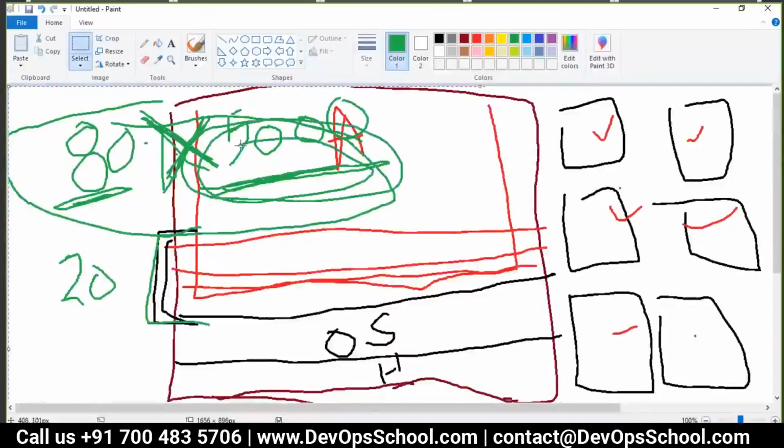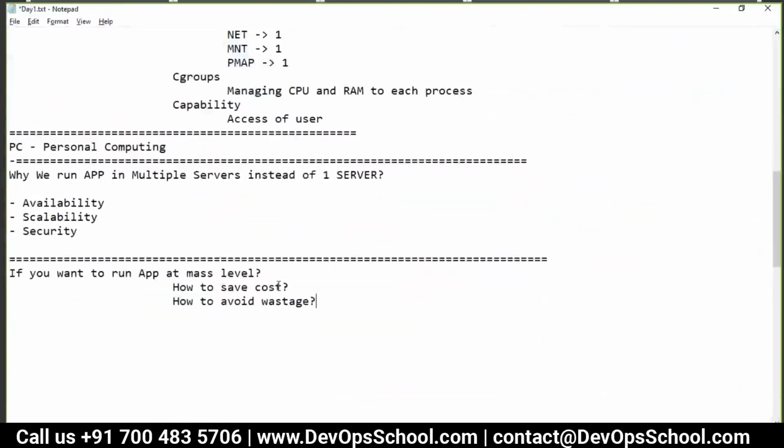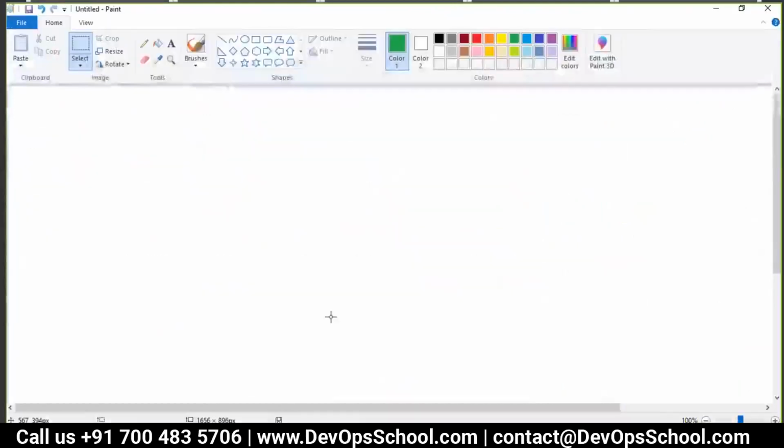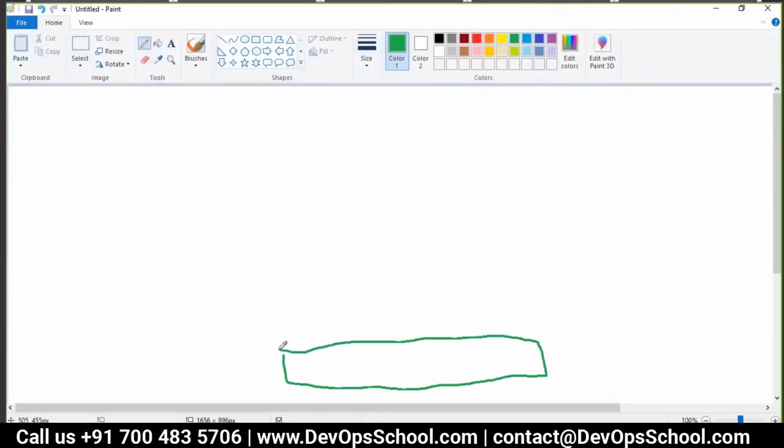Then many organizations came up and said, no problem, I have a solution for you. And the solution was, look at it this way. This is the hardware layer. On top of it, you have the operating system.